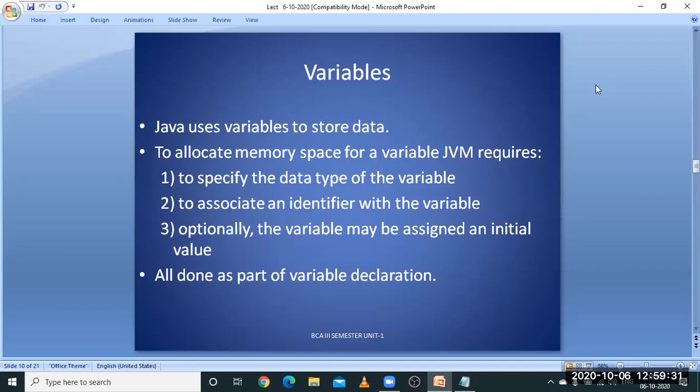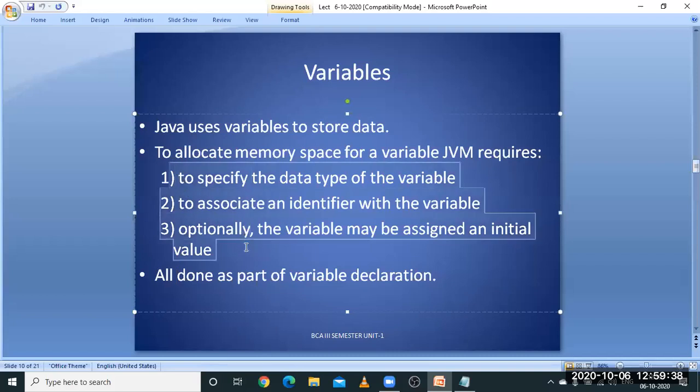Okay, next I will continue this. This is part of the variable declaration. These three things are possible when you are declaring a variable.